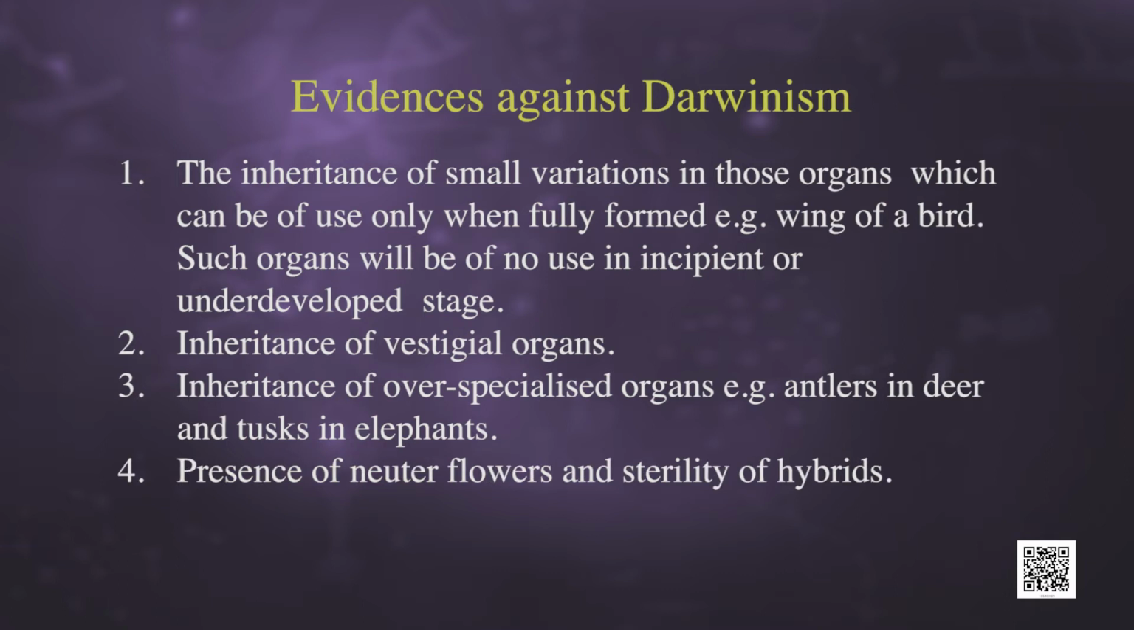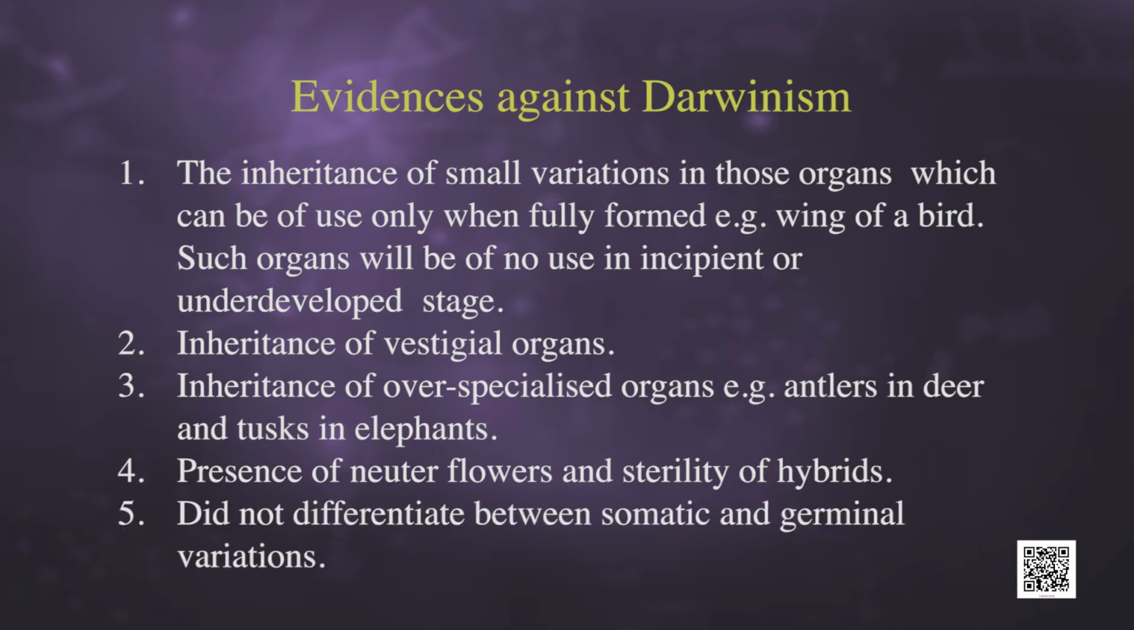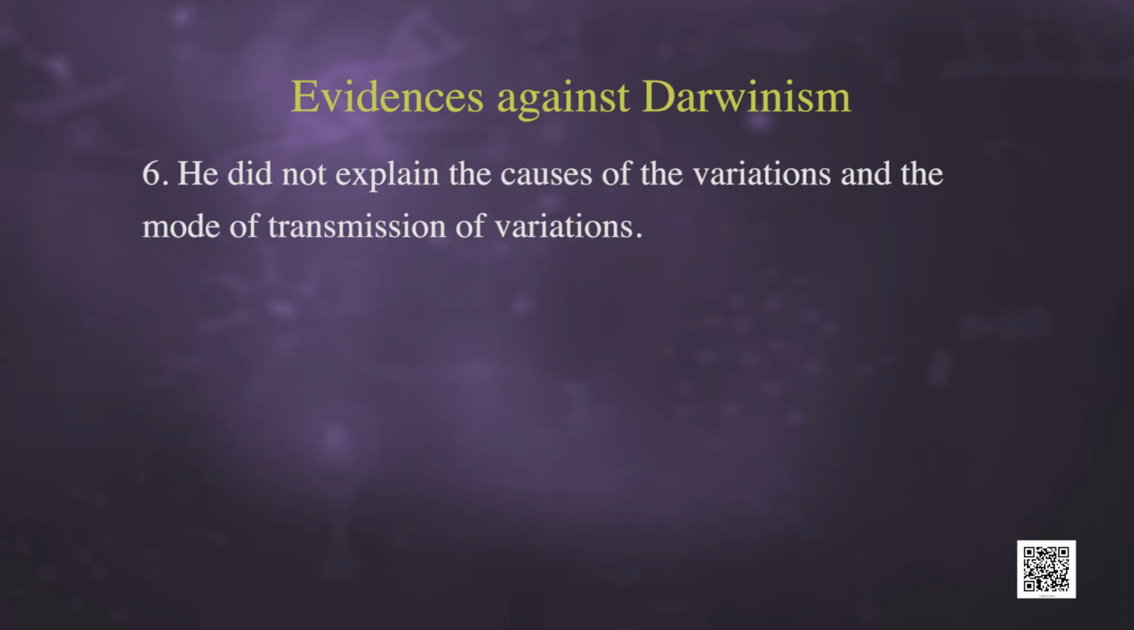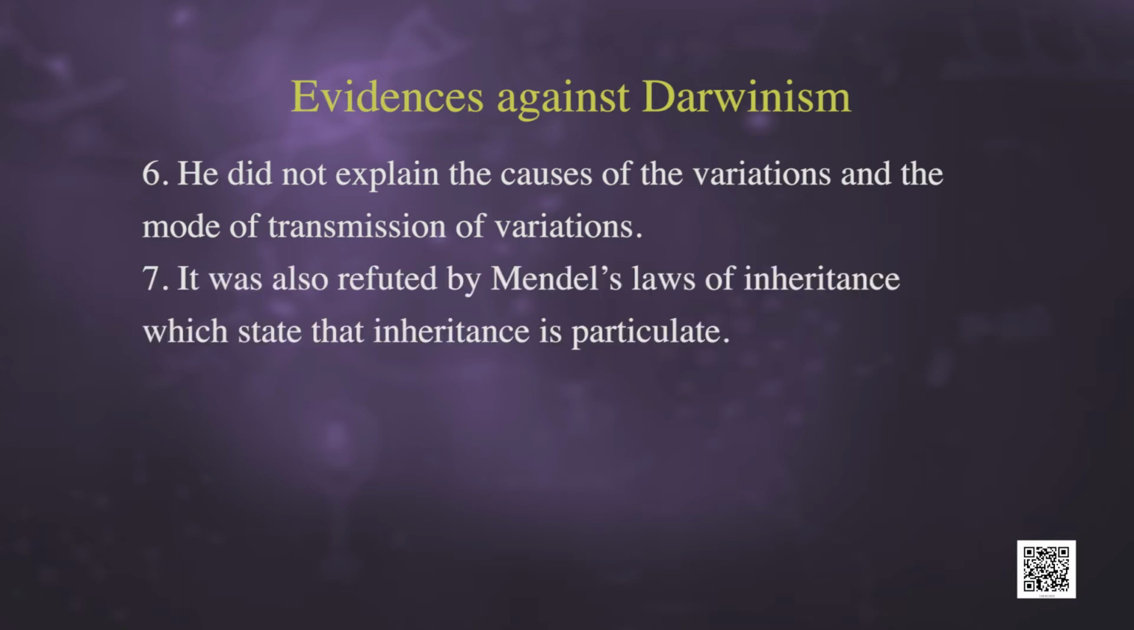The fourth point that we have to discuss is the presence of neuter flowers and sterility of hybrids. The fifth point is that he did not differentiate between somatic and germinal variation. Sixth, he did not explain the cause of the variation and the mode of transmission of variations. Next, it was also refuted by Mendel's law of inheritance, which states that inheritance is particulate. So, this theory explains only the survival of the fittest but does not explain the arrival of the fittest.